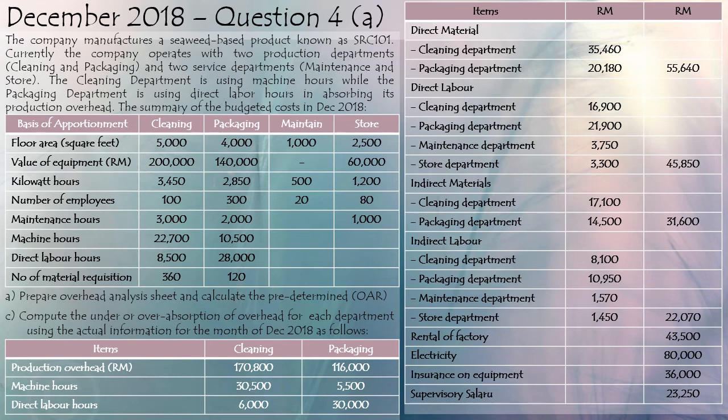So you see the second sentence here. The cleaning department is using machine hour, while packaging department is using a direct labor hour in absorbing its production overhead. So this information is useful when you want to absorb your overhead to find the OAR. Okay, so they give you the information in the table.